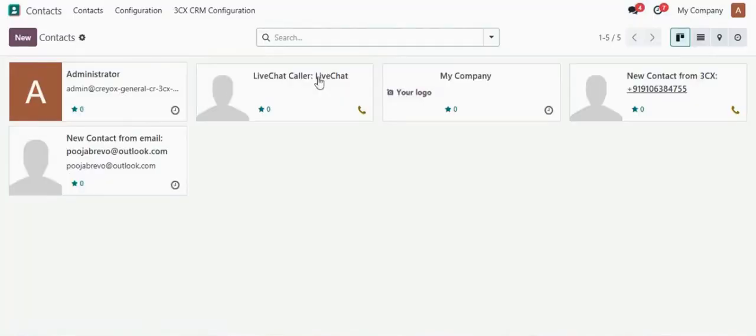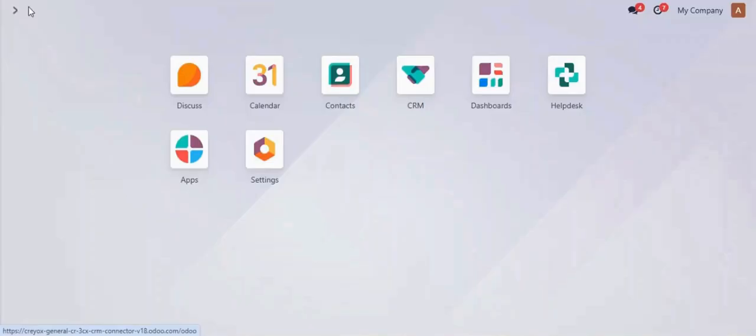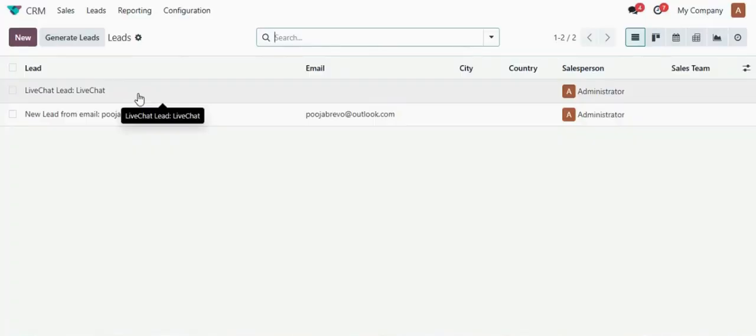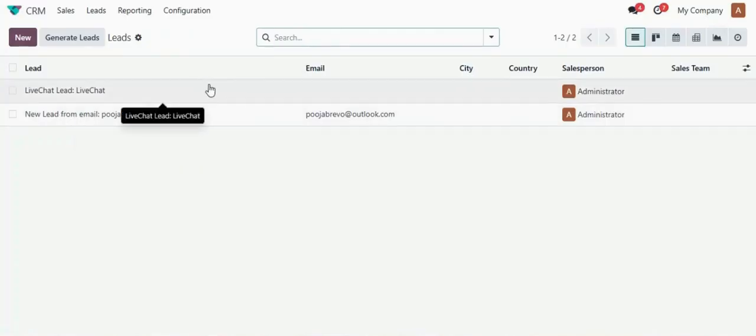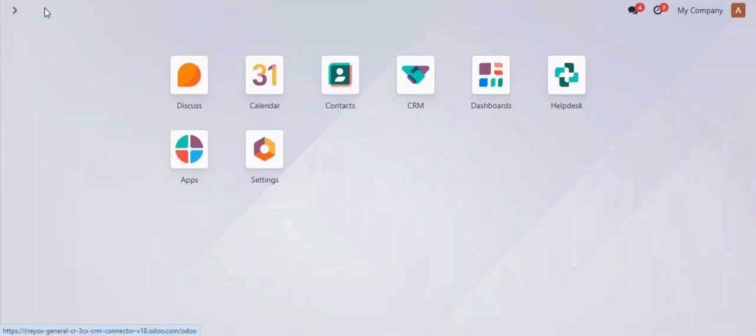And similarly for contact, a new contact from live chat is also being created over here. Here also it will create this live chat for the lead and for the chat as well. So this was all about the basic features of our 3CX CRM connector.